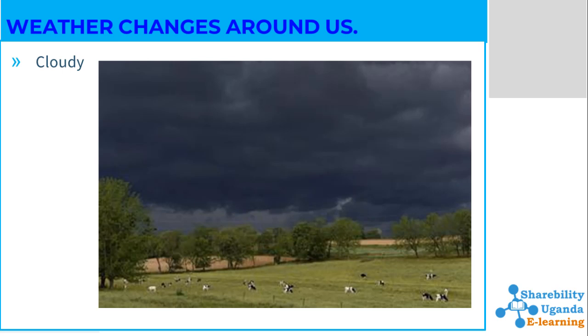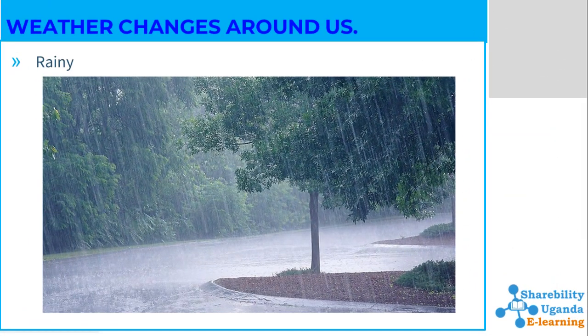It is normally dark, without sun, without wind, without rain. That is what we call cloudy weather. Next, we can look at rainy condition. When it's raining, we experience water droppings from the sky. That is what we call rainy weather.